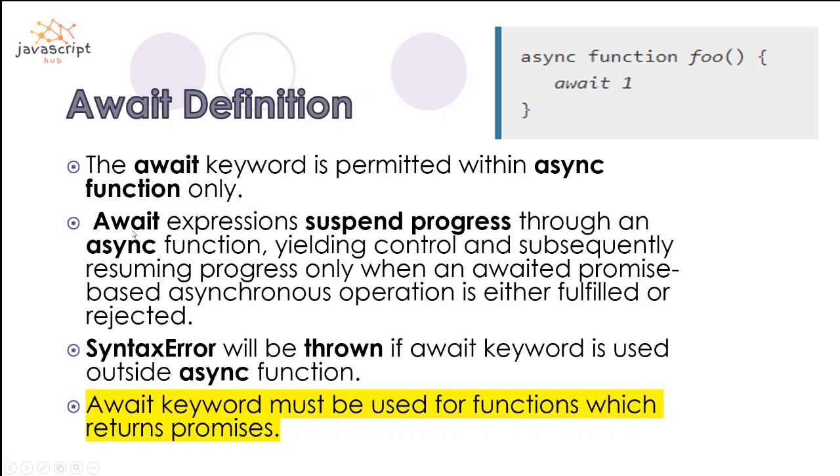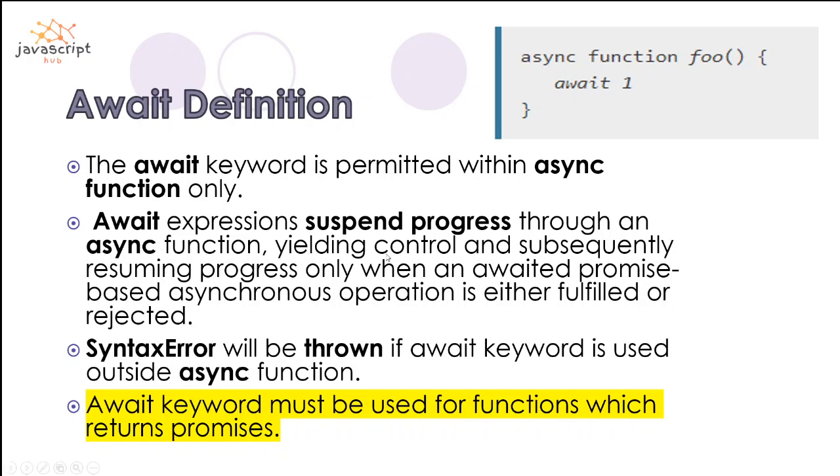This is a definition available in the MDN docs on the internet. They said that an await expression suspends the progress through an async function. By this they mean it will execute the first line and hold till the time it gets resolved or rejected, and after that it will go to the next line. So this is running the piece of code in a line by line, or sequential, way, basically, right?